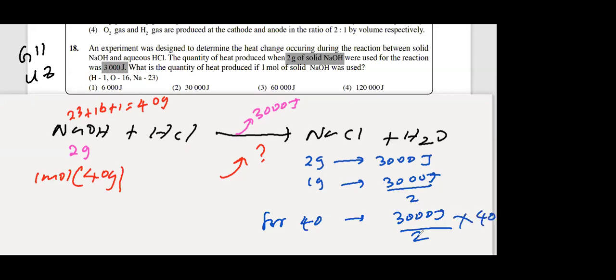What is the answer? The rest is basic maths. 2 times 1, 2 times 20. 20 into 3000, how many joules? 3000 joules multiplied by 20. You get the answer from here, right? Then the answer will be 60,000 joules. Answer is 3. Very good, those who gave the correct answer. Answer will be 60,000 joules. Please raise your hand, those who got 60,000 joules.